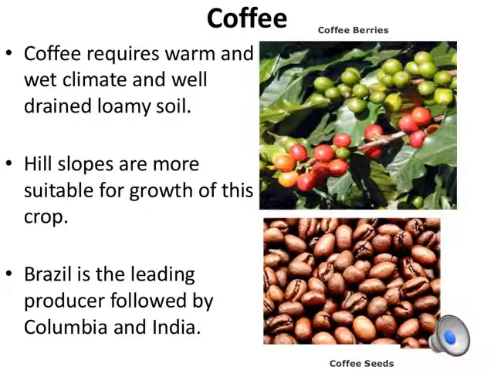These are the beverage crops. The beverage crops are tea and coffee. And the first beverage crop here is coffee. Coffee grows well in well-drained loamy soil and on hilly slopes. It needs a warm and wet climate, like in subtropical regions. Brazil is the world leader in the production of coffee, followed by Colombia and India.